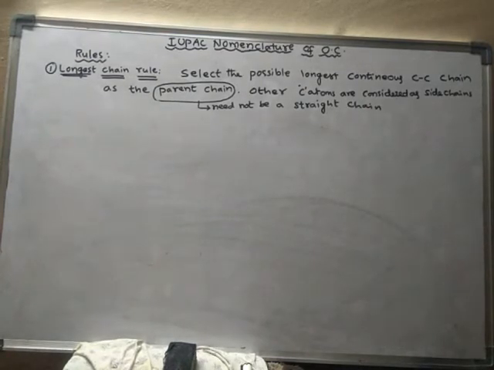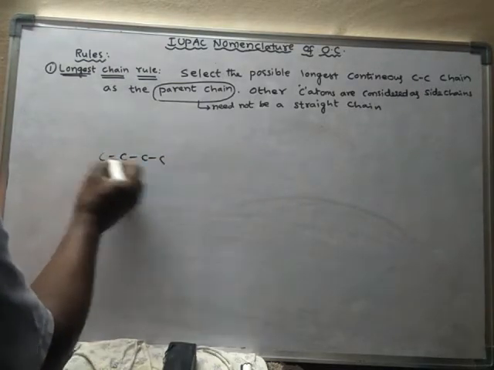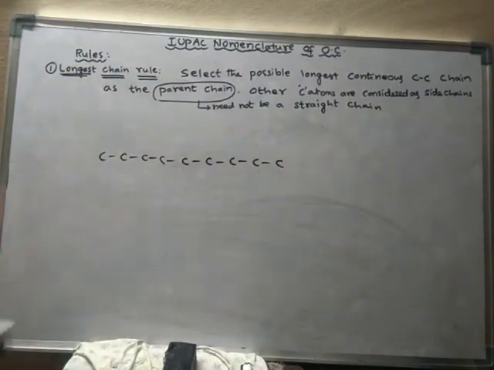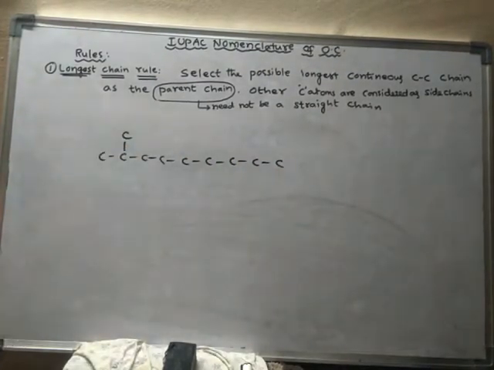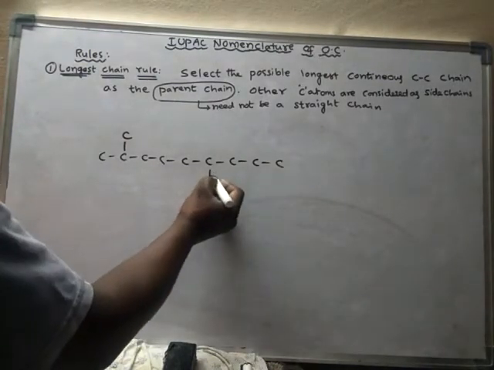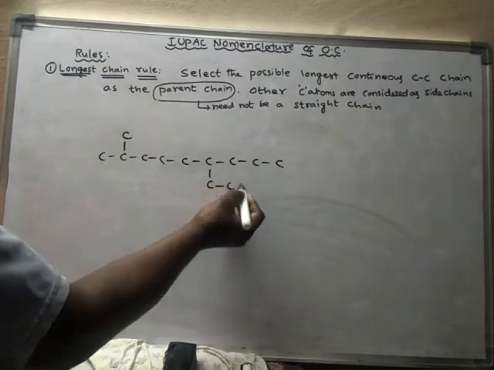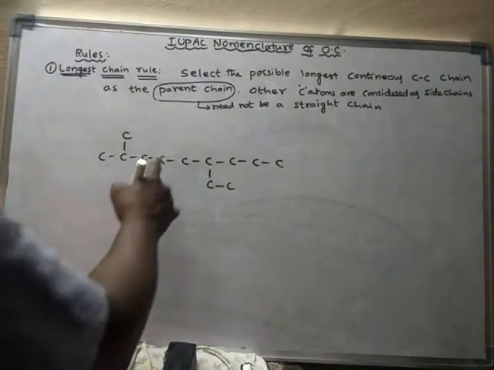Another example, let us take this one. So what is the longest possible continuous carbon chain?